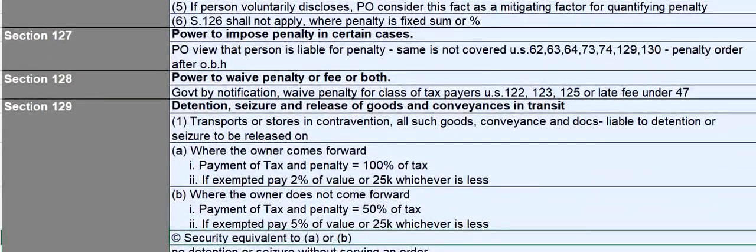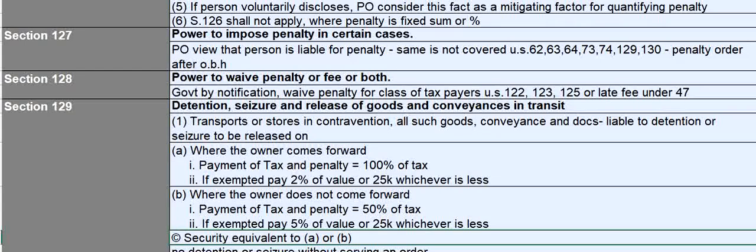Section 129 deals with detention, seizure and release of goods and conveyances in transit. If there is a transport happening in contravention of the Act, or if the goods are stored in contravention of the Act, then all such goods, conveyance and documents will be liable for detention or seizure and will be released only on payment of penalty.